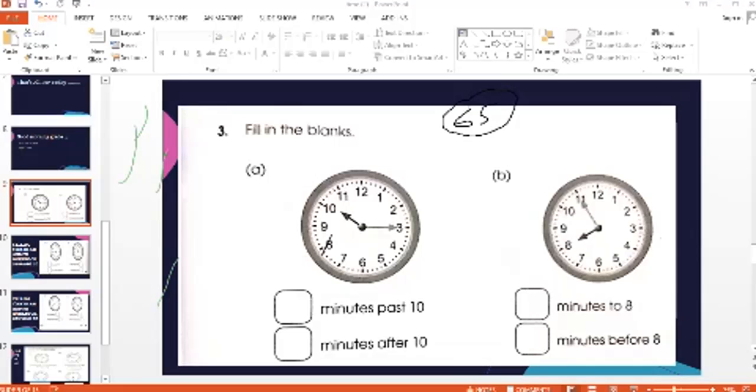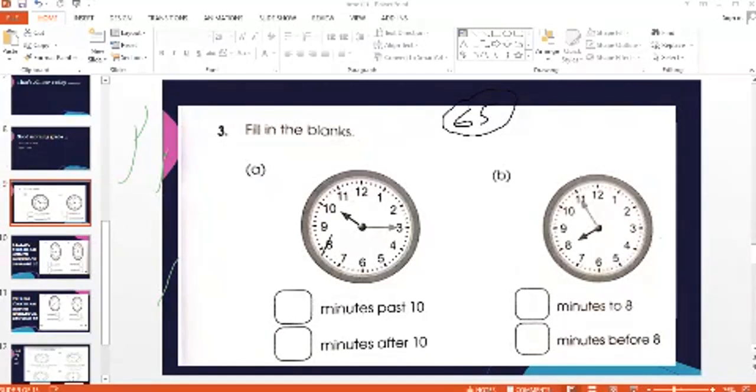I repeat it again, mention a short date on the top of it, and the question is the one that we are doing from the last 2 and 3 days. So I hope my smart students can easily attempt this question by themselves. Okay, so first blank: first of all, what you are going to do, boys, is look at the clock carefully, and without even looking at these given boxes, just tell the time by yourself. Read the time by yourself. What is the time in the given clock?